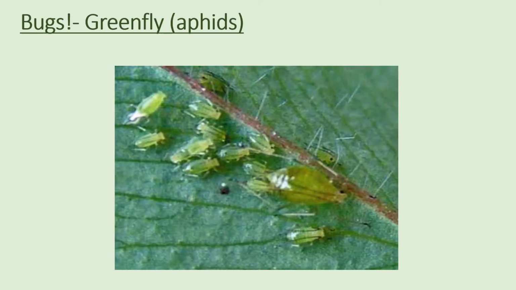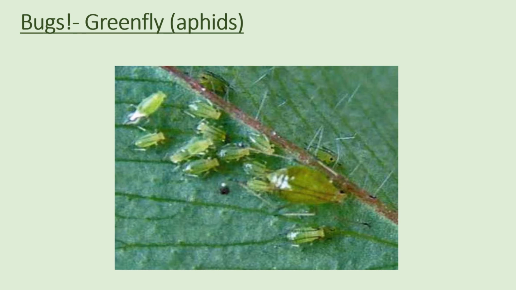Now you're growing some strawberry plants because you're a farmer, but your green flies, which are also called aphids, keep eating your plants. How do you get rid of them? Because you don't want to lose money on these strawberry plants that you're growing. Pause the video and write down what you think that you should do before I go over the answer.